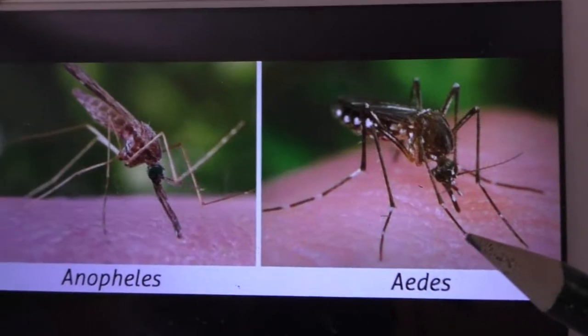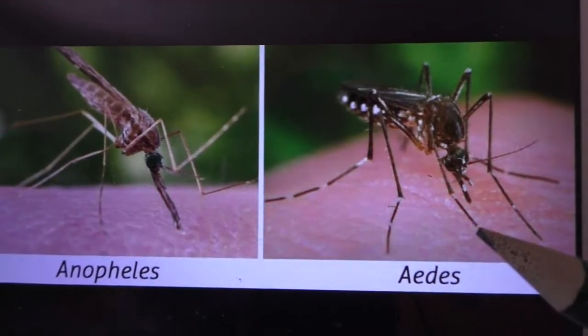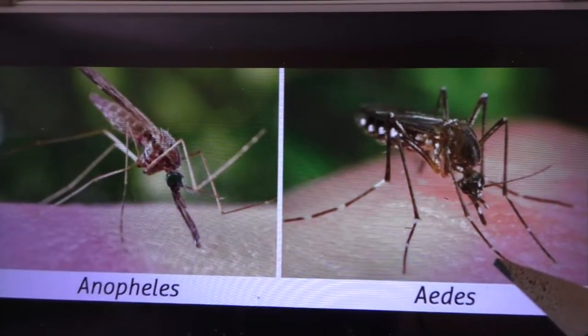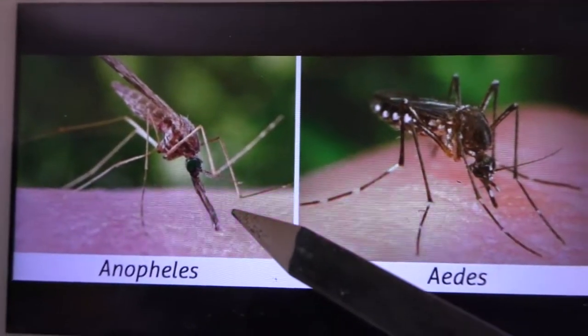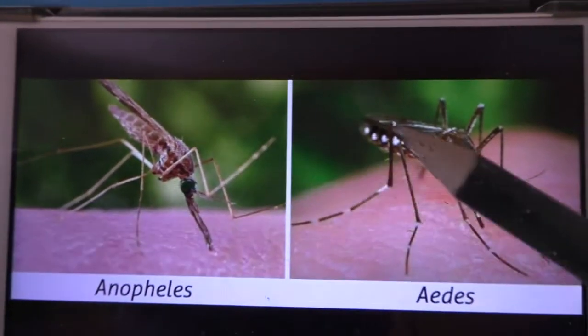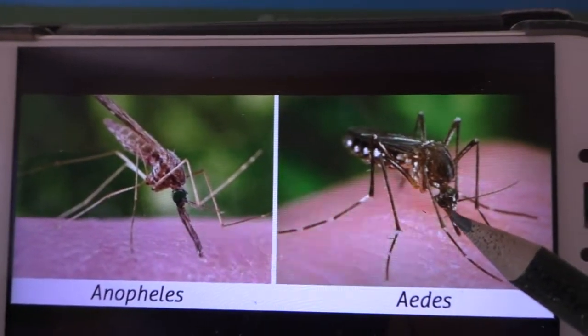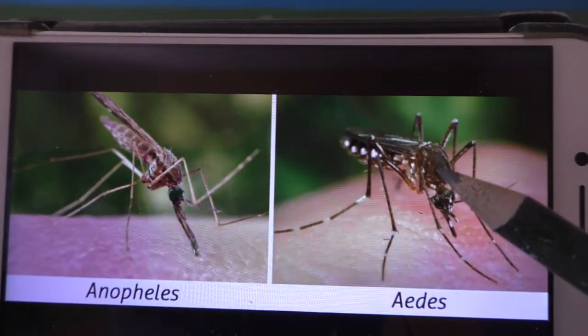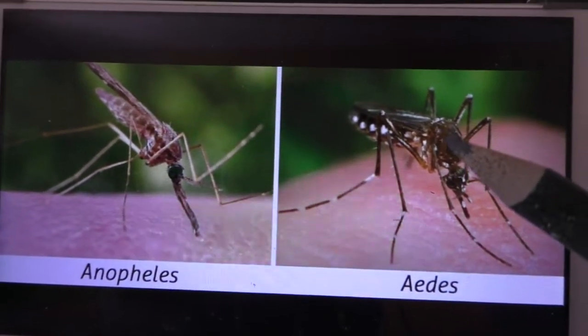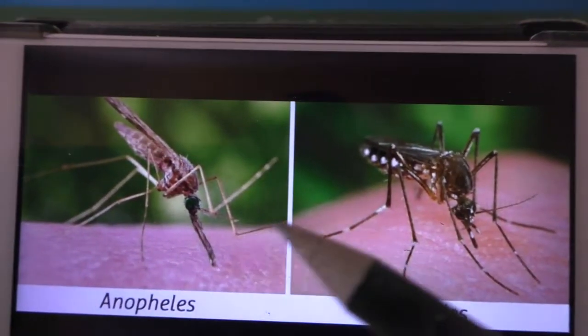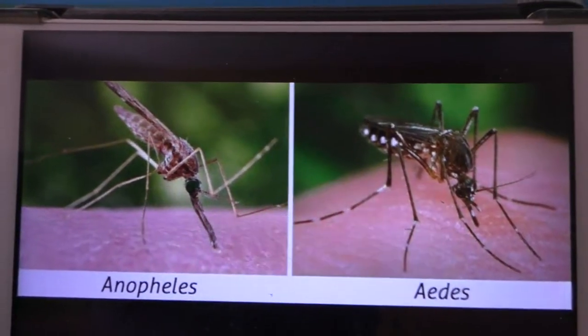This is the Aedes mosquito which carries the dengue virus. Let's look at the difference. This dengue Aedes looks very dark, no? Very dark. The Anopheles is somewhat pale compared to this.